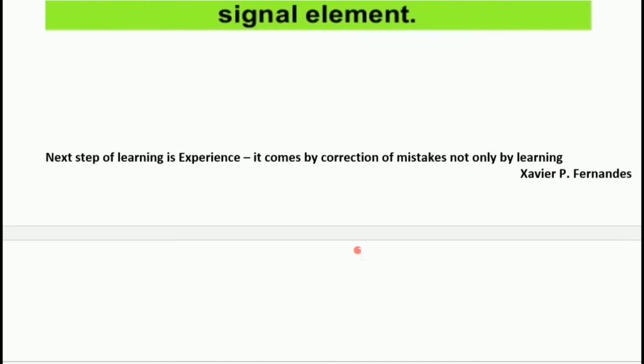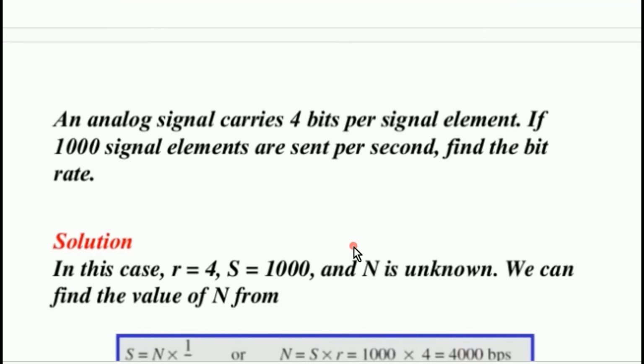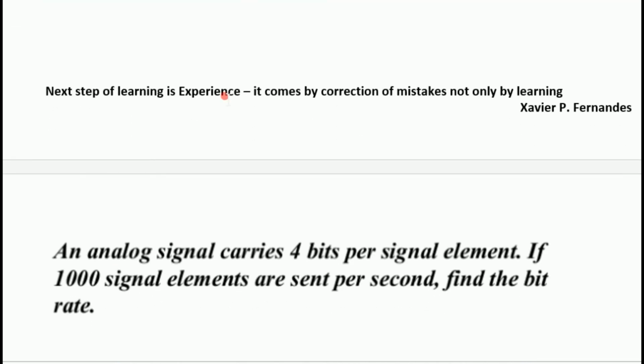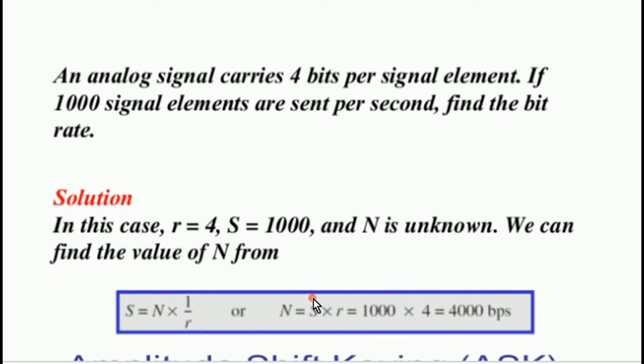Sometimes there may be problems like this. An analog signal carries 4 bits per signal element. If 1000 signal elements are sent per second, find the bit rate. Here R is given as 4, S is 1000, and N is unknown.